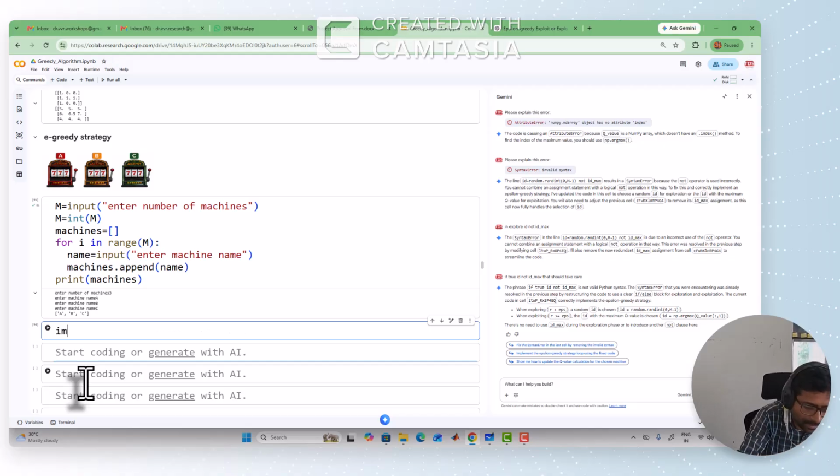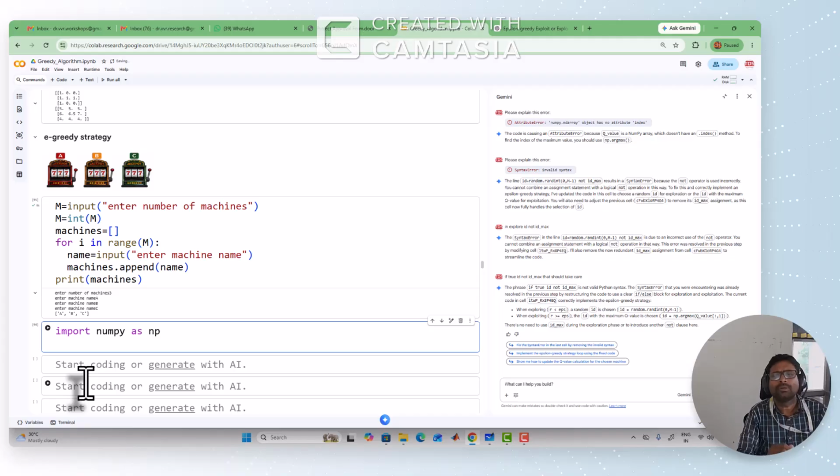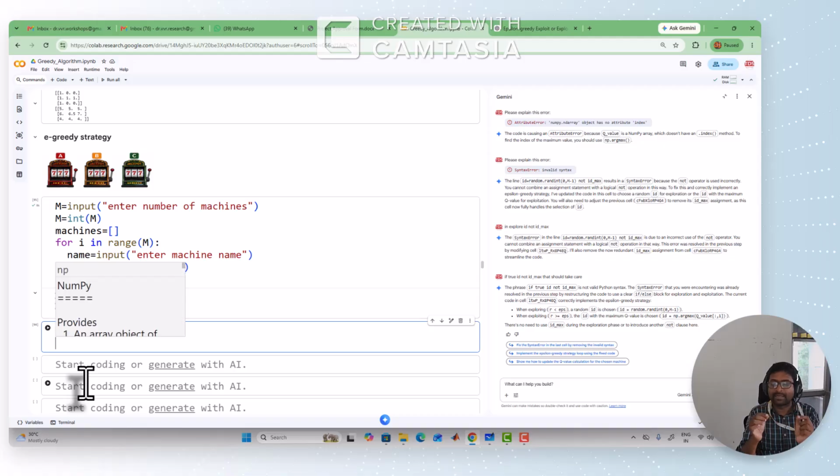For that purpose, import numpy as np. I want to store the information: how many times each mission was played, how much return every mission got, and the estimated return Q for every mission. So I want to create 3 tables. Every table has 3 rows because we have 3 missions.